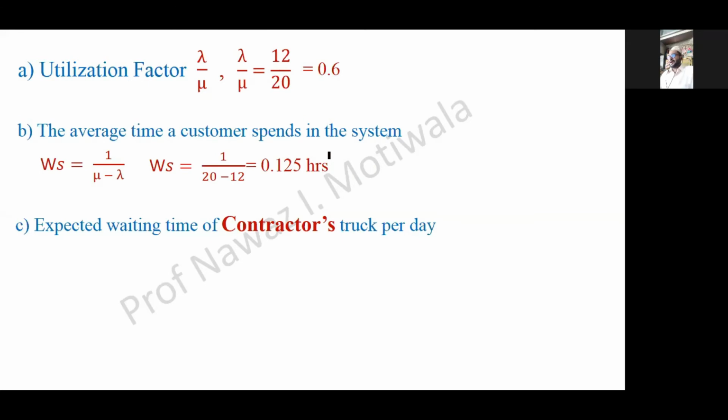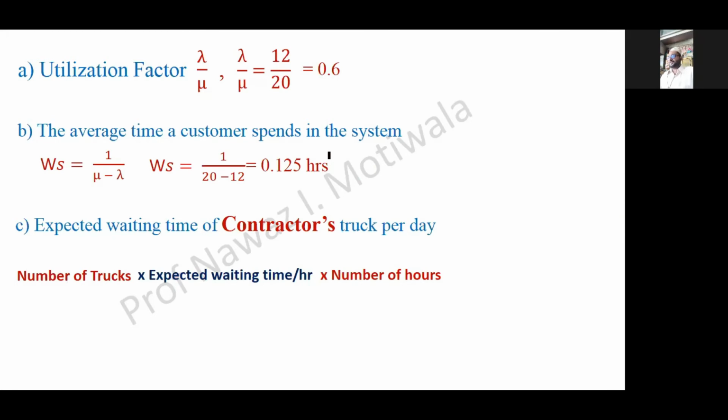So what are the total number of trucks which is already given to us? The same logic I am applying. Number of trucks will be the number of persons which have come to Mumbai for chill out. Expected waiting time per hour, which we have already found out as 0.125. Now if I want this per day, I will just multiply it by the number of hours.